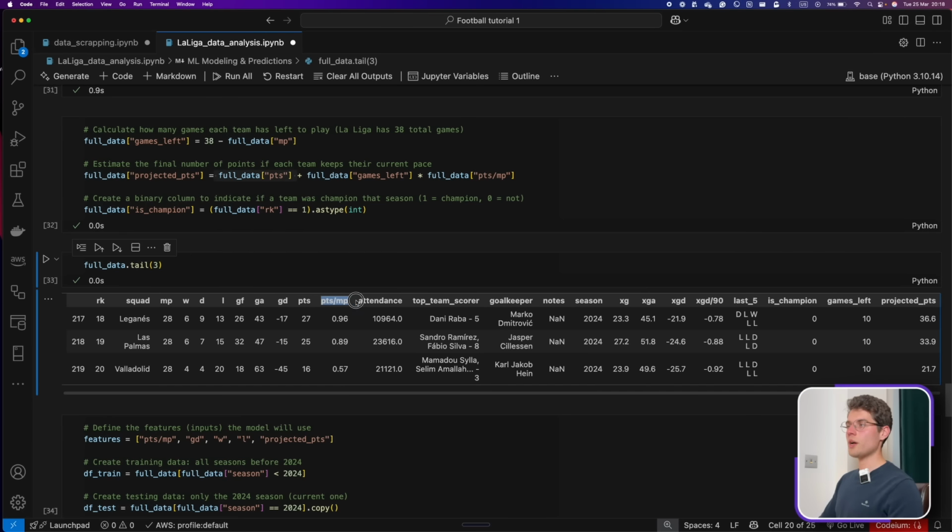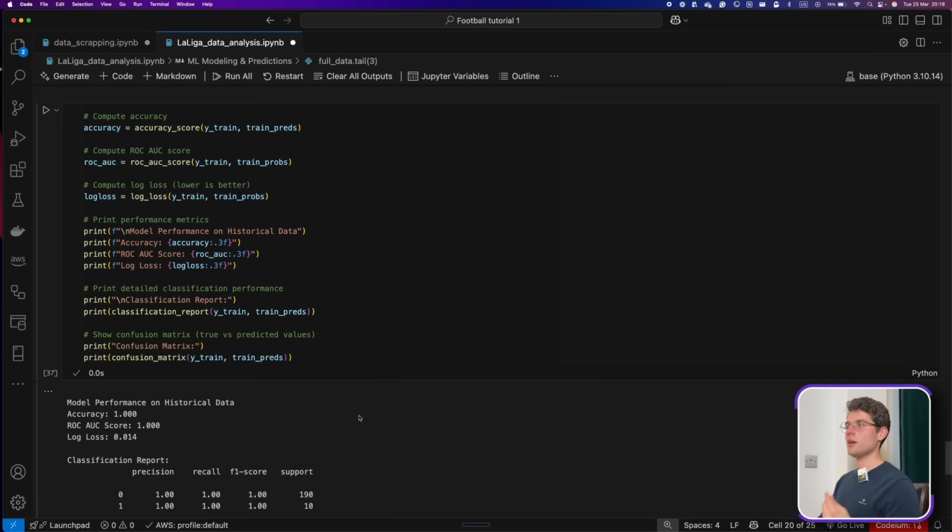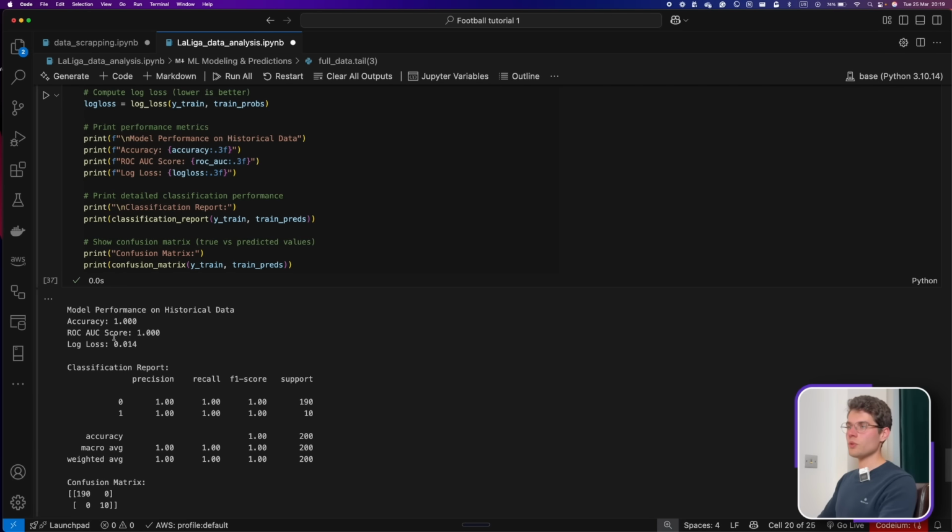The points per match, the highest, leads directly. It's like we've created the logic and the assumption here that these features will ultimately lead directly to the results. And when it was trained on previous data sets, it looked at the projected points and the points per match, and that directly gave us the winner of the championship. So that's normal to see it here.